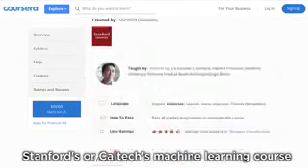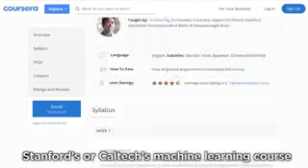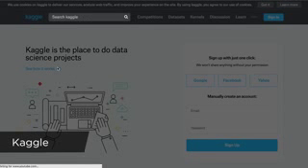And how should you go about learning machine learning? Well, personally, I'd recommend that you first get started with either Stanford's or Caltech's machine learning course. And after that, I'd practice what you've learned from there with this website called Kaggle. It's a website where people compete to build a machine learning algorithm to a given problem, and they have some nice tutorials for beginners too.